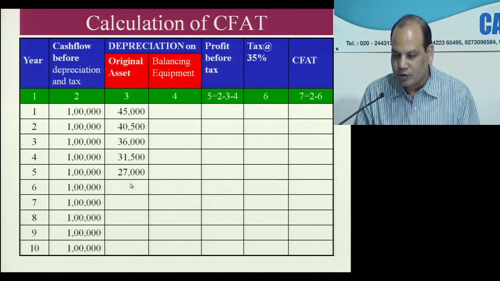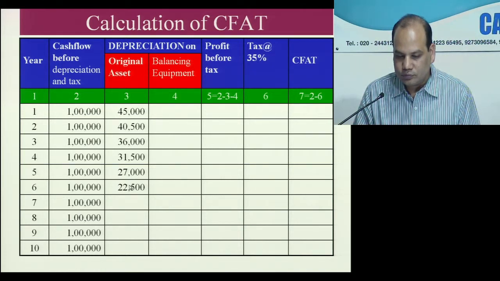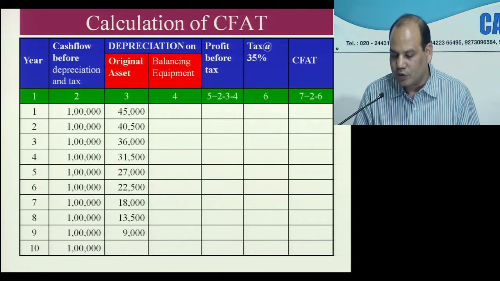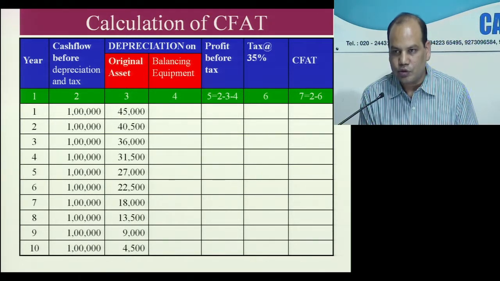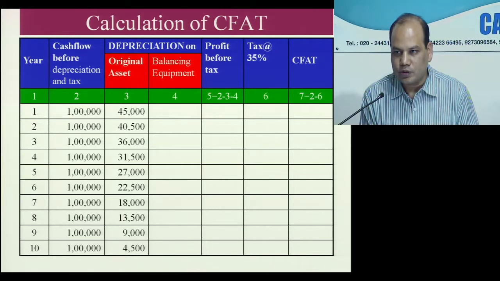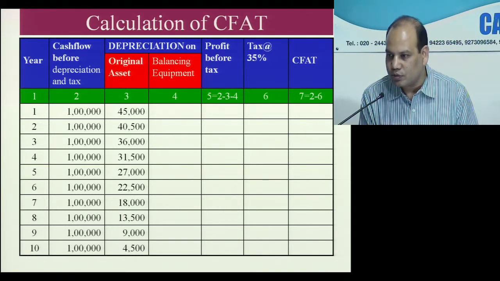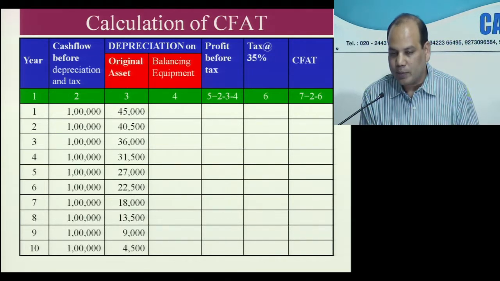27,000, 22,500, 18,000, 8th year 13,500, 9,000, and last year 4,500. So you can see this is in the ratio of 10 is to 9 is to 8 is to 7 is to 6 is to 5, 4, 3, 2, 1. Okay. What about balancing equipment?